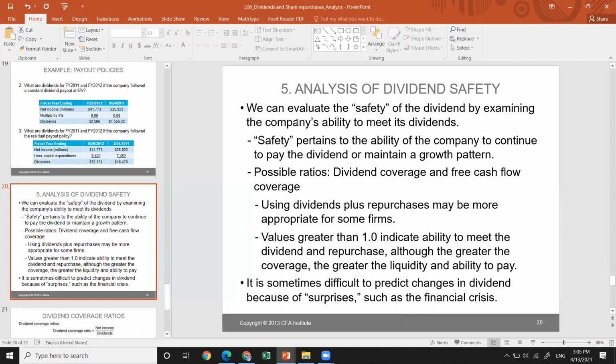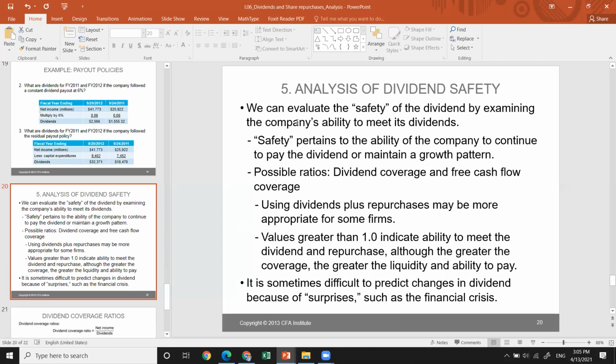Basically, the benchmark used to understand whether the company is in a safe position, whether it is capable of paying its dividend or maintaining its growth pattern, is that the value should be greater than 1. However, it's just a theoretical benchmark, and it might change from industry to industry, from country to country. We should look into the industry average, but in theory, like a liquidity position, if it's more than 1, it shows the company is capable of meeting dividends and repurchases. And the greater the coverage, the greater the liquidity and the ability to pay.